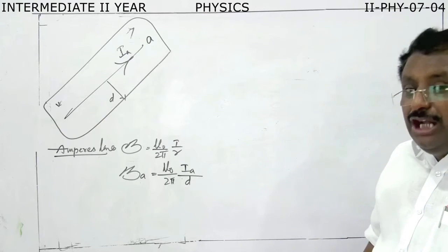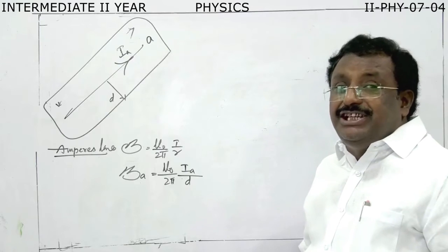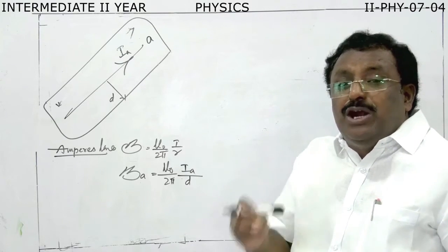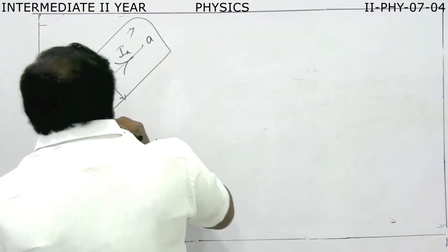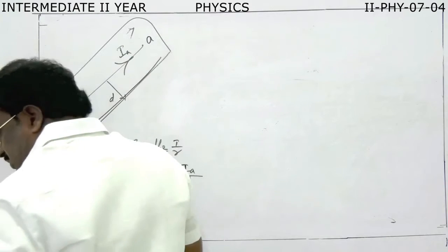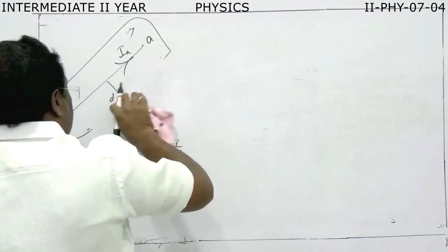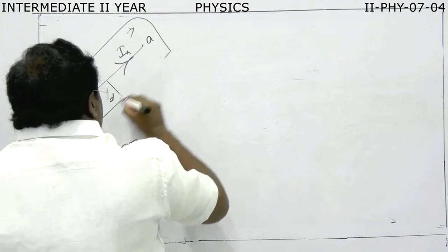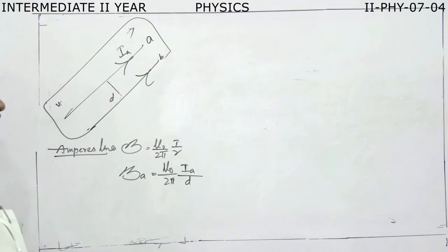Okay. Now, here Ampere got one magical idea. He wanted to bring another current carrying conductor into this magnetic field. If you keep another current carrying conductor, this is B. What is B?